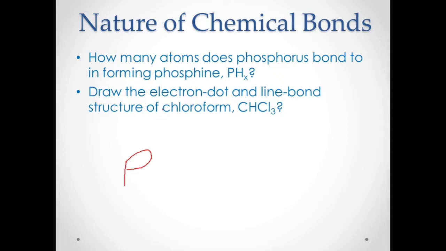So how do we draw the electron dot structure for phosphorus? We have 1, 2, 3, 4, and 5. Okay, so a total of 5 electrons for phosphorus. Now for hydrogen, how many valence electrons are there? Only 1 valence electron. That's correct. So if hydrogen has only 1 valence electron, and phosphorus already has 5 electrons, how many hydrogens are needed to complete the octet?